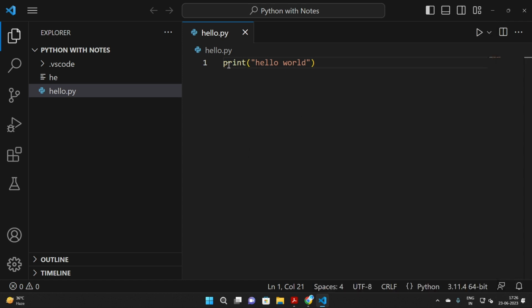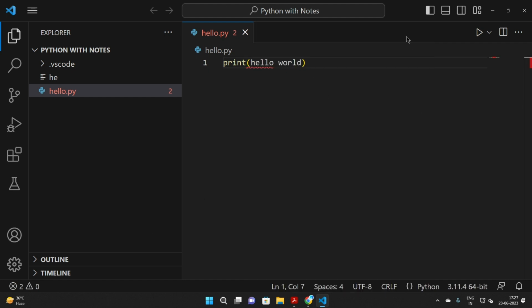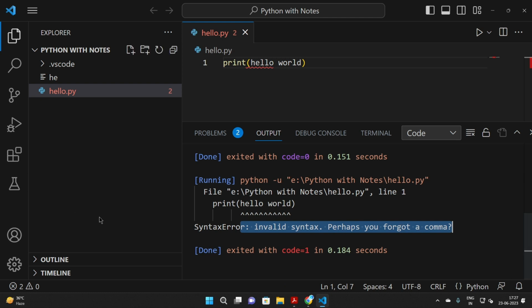Guys, I have typed the print function, and then I have enclosed it in parentheses, and if I remove these, my string is not being defined. If I now execute that, guys, this is not the only benefit, but a very highlighted benefit of using a popular IDE like Visual Studio Code. Here it said invalid syntax, perhaps you forgot a comma. It is telling me that I forgot a comma.